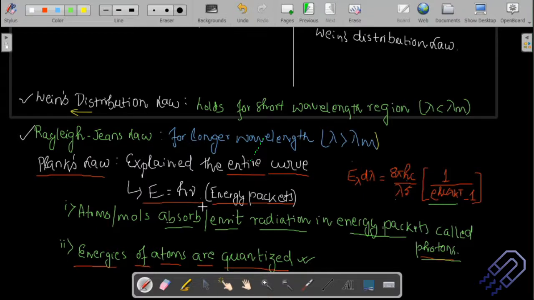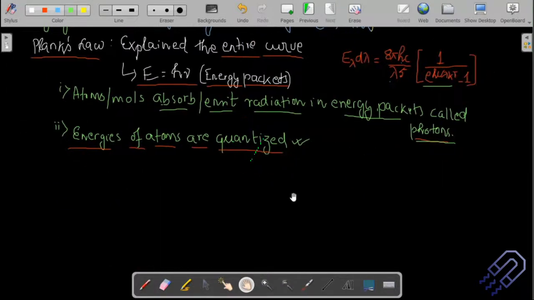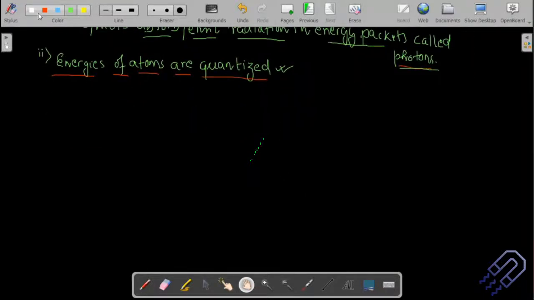So it was actually not the end. People kept on working on quantum mechanics, and different theories were given. So Einstein's famous photoelectric effect, in 1905 actually, came in, right? And that was explaining the particle nature.